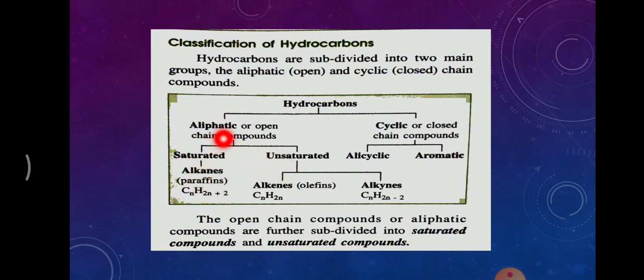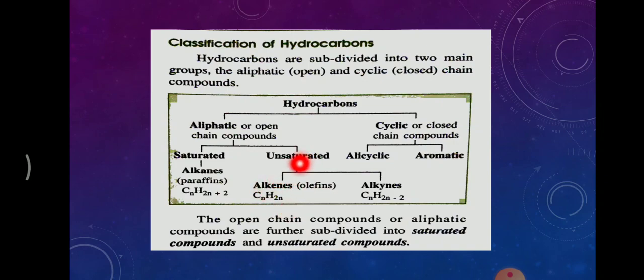Here in aliphatic comes one more group, that is unsaturated hydrocarbons. Do not get confused with alkanes. Here its spelling is a little bit different: ALKENES, alkenes. Under unsaturated hydrocarbon comes alkenes. Alkenes are also known as olefins. The general formula of alkenes is CnH2n. This means these alkenes contain a carbon-carbon double bond in them.